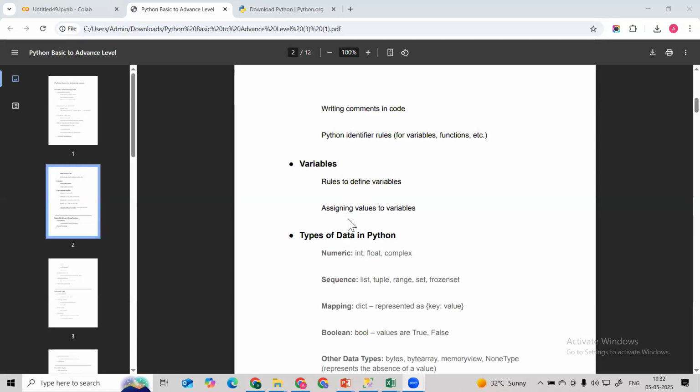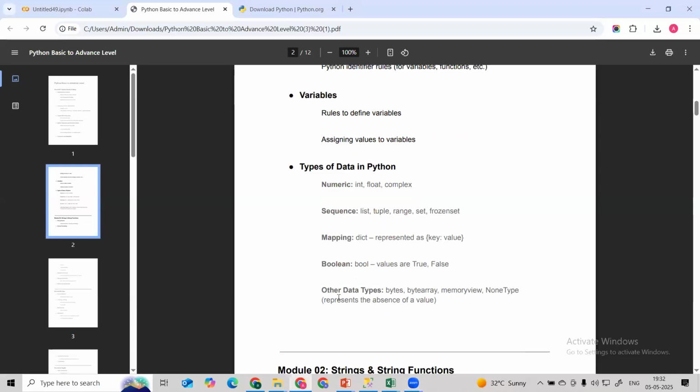Then if you are good with this, we can get started with the basic data types in Python. We have the numeric data types, in which we have int, float, complex. Then we have the sequence data types. In the sequence we have list, tuple, range, set, frozenset. Then in the mapping data type we have dictionary, in key-value pairs.